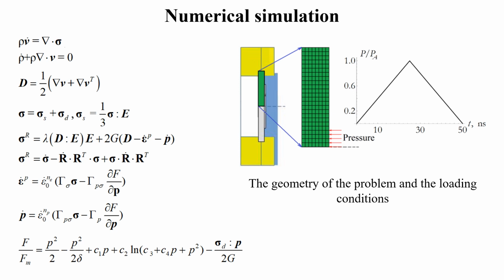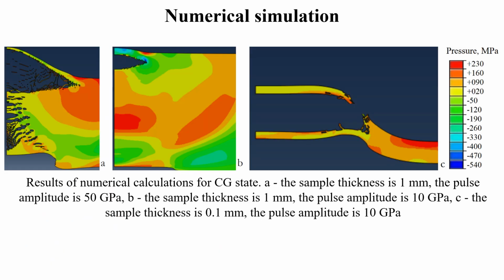A model based on the statistical theory of defects is applied to simulate the damage-failure transition under laser shock loading. The problem was solved numerically for the axisymmetric case by the finite element method. Shockwave loading, which is a consequence of laser exposure, was simulated by setting a triangular pressure pulse. Examples of calculations with different thicknesses and amplitudes of the pressure pulse are shown in the figure.